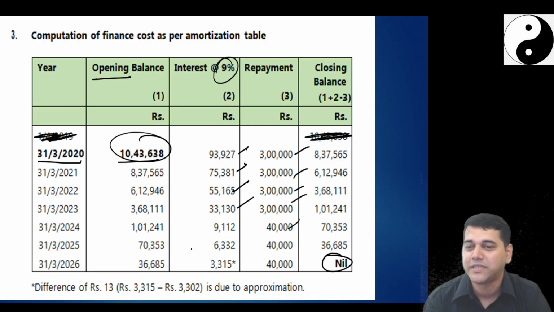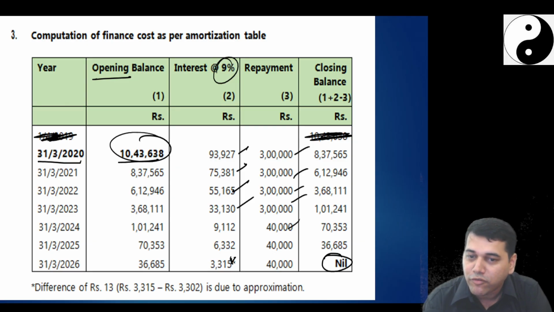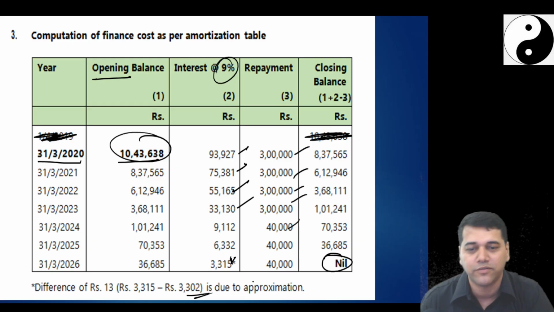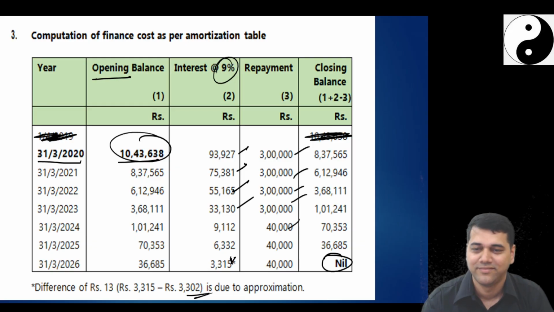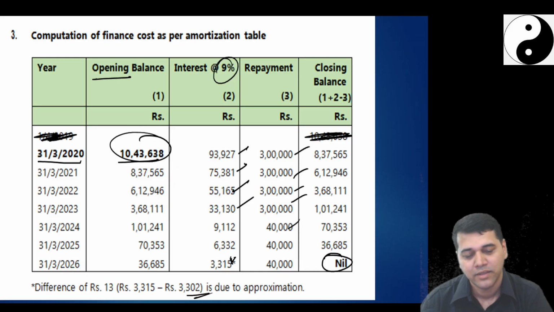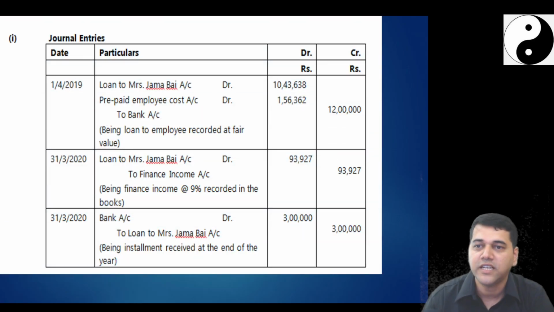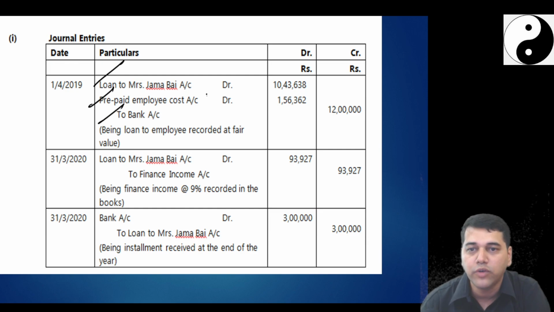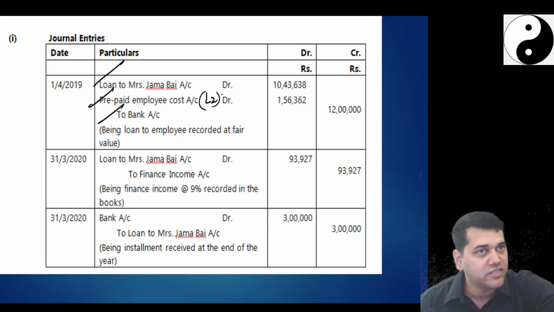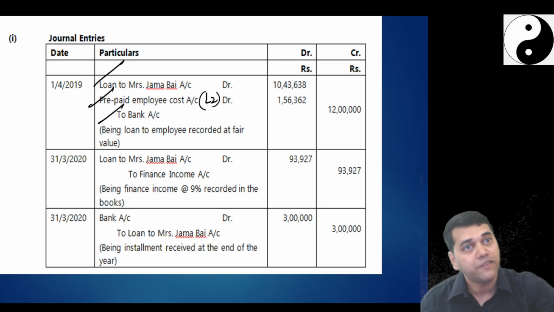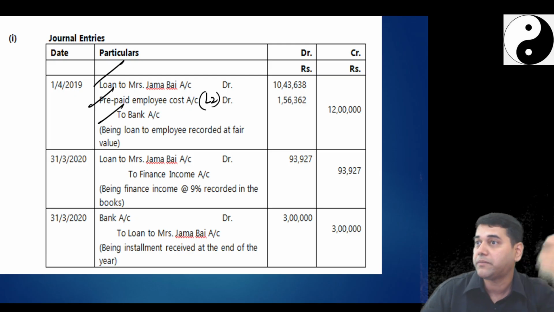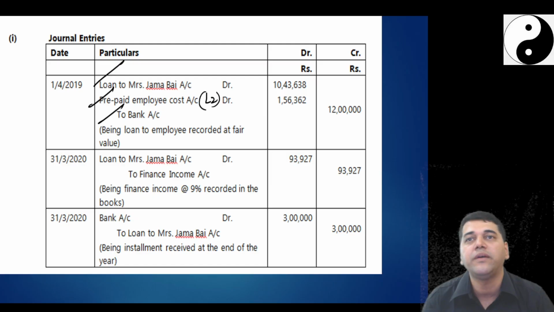I understand there is some mistake. Now the last year I will write down, note that there is some minute difference because of the round off. Followed? Then what should I do? Journal entries. I'll proceed further. So my first journal entry will be loan to prepaid to bank. I'm going to assume it is L2, and since she's staying in the organization, it should have left, and as a recognition of past service, I'm giving this. Then there is no more benefit coming to me.